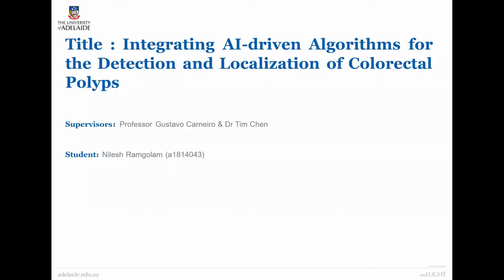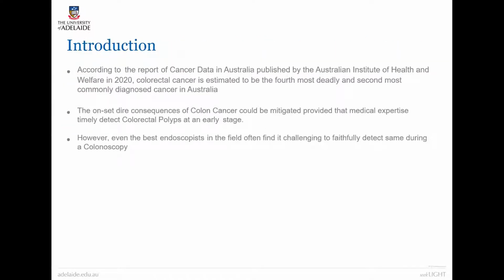Hello, my name is Nilesh Rangoolam, and my project for topics is integrating AI-driven algorithms for detection and localization of colorectal polyps. My supervisors are Professor Gustavo Cornero and Dr. Tin Chen.